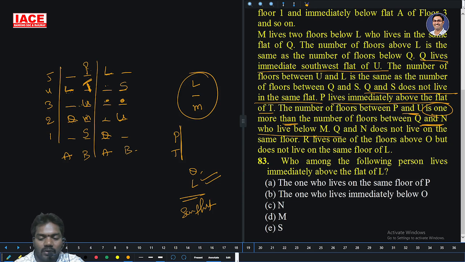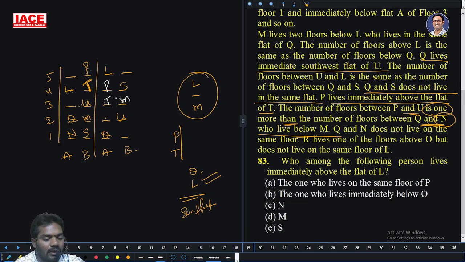Then who lives below the M? N lives below the M. So the only chance for N is here, because Q and N is 0. Below the M, P and U, you cannot confirm P and U is here. I will take P and T as the only chance for M. P and U, no person, this is 1 more, not possible. So only chance here P and T, and only chance here M.